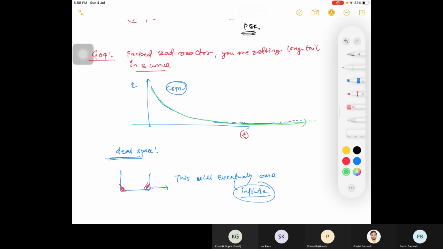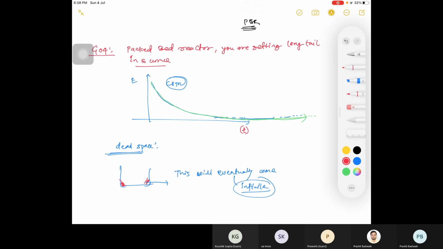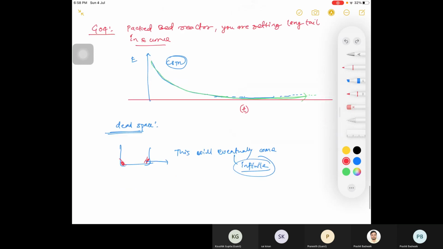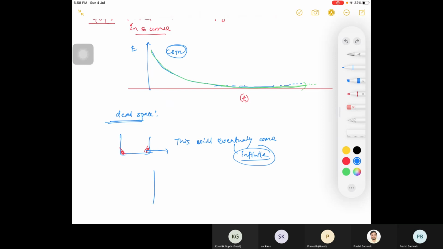This is not equal to 0, right? Suppose this is your y-axis. This value is not equal to 0, it is always above this value. Just write it is above that value. This curve is always above. Okay, so this is your dead space in case of your CSTR. तो PFR में क्या होगा? This will be your curve, but you will be having this kind of curve, right?